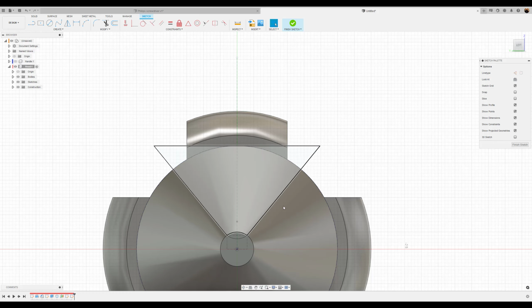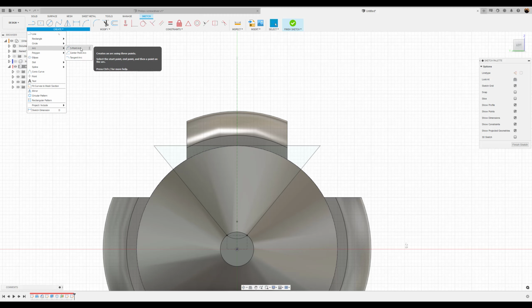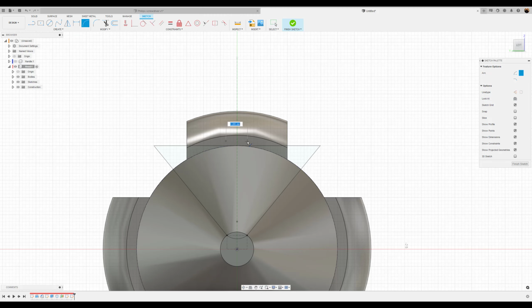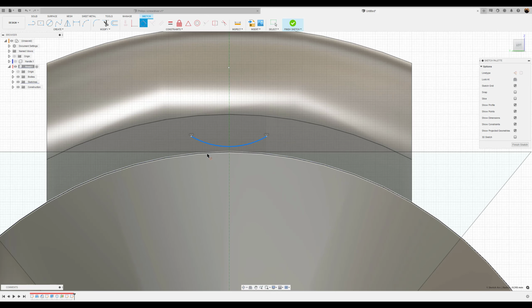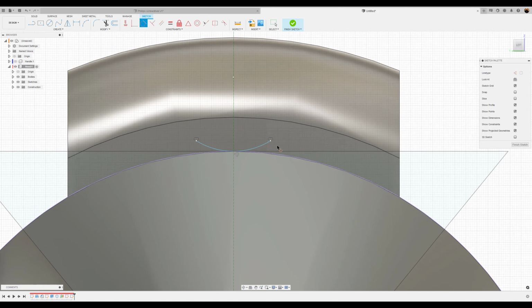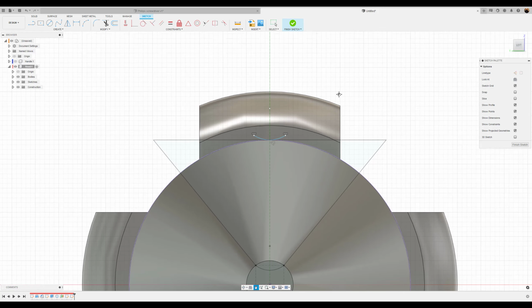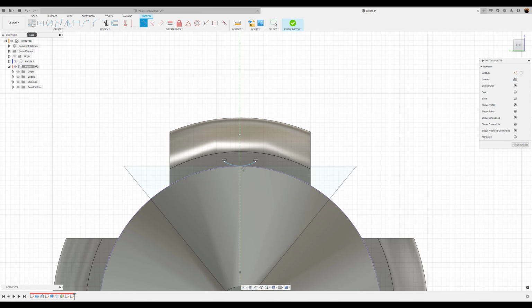We're going to be duplicating what we did here, slightly different. Okay, I'm going to start out with a 3-point arc. We're going to make these two lines horizontal to each other, constrain them. Okay, we're going to make this arch tangent with this line here. Next, we're going to go ahead and create a line, make another triangle.